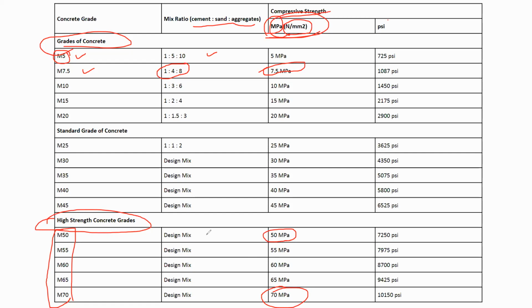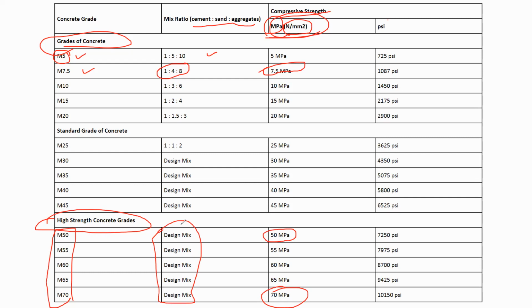For these concretes also we need to do the mix design to know the proportion of ingredients of concrete, how much amount of cement, how much amount of fine aggregate, coarse aggregate and water to be taken. So the quantities of those ingredients we will get to know after doing the mix design.